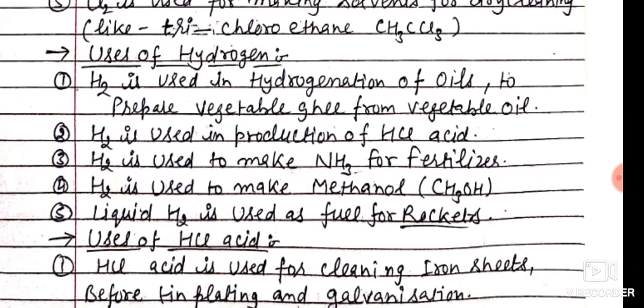Now next is hydrogen. Hydrogen is used in the hydrogenation of oil. What is the meaning of hydrogenation of oil? It is the process of converting vegetable oil, like refined oil, into vegetable ghee like Dalda ghee. Hydrogen is used in the production of HCl acid, and to make ammonia for fertilizer. Hydrogen is also used to make methanol, that is a primary alcohol.